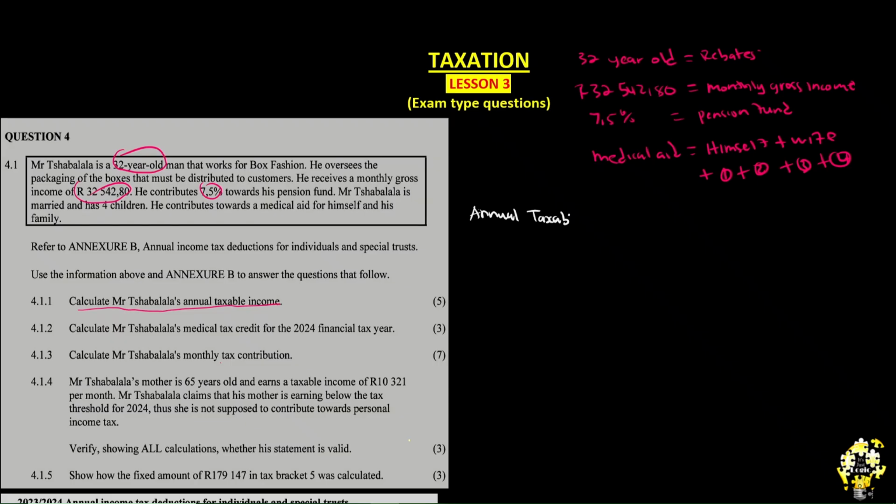Annual taxable income. It says that you take their gross income, and you subtract it with the non-taxable income, which by now you know is pension fund, UIF, and also donations. What is not here, you don't have to subtract. You will subtract only what is here. What do we have here? We have a pension fund. Do we have a UIF?